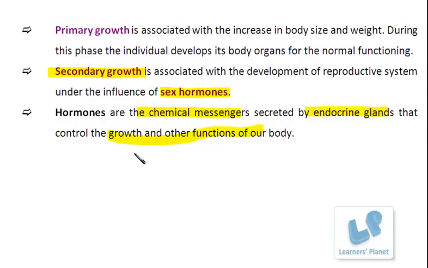Secretion of these sex hormones begins in a particular period of time, right? After a certain age. That particular age when these hormones begin to secrete and begin the reproductive growth of an organism, that period is known as adolescence or puberty. Let's see what exactly puberty and adolescence mean.